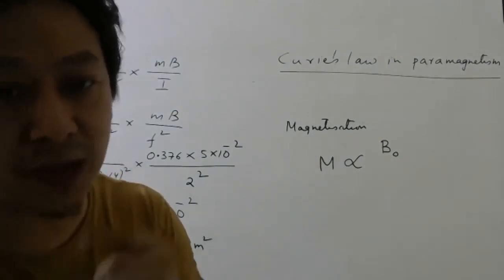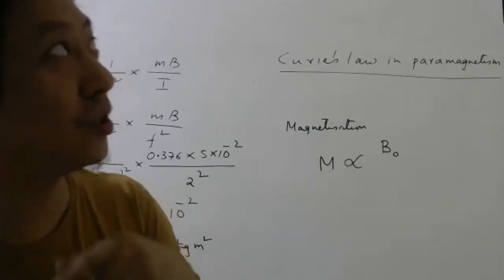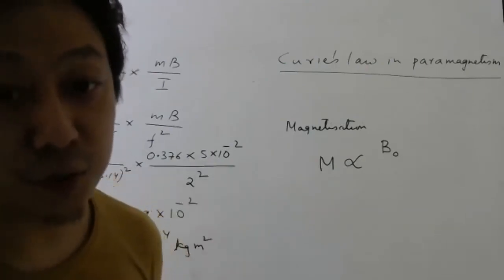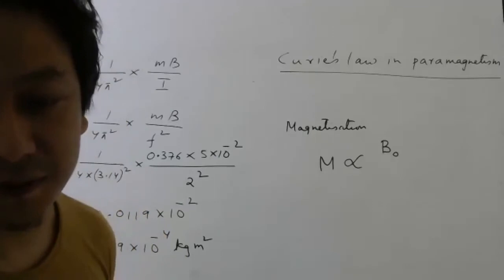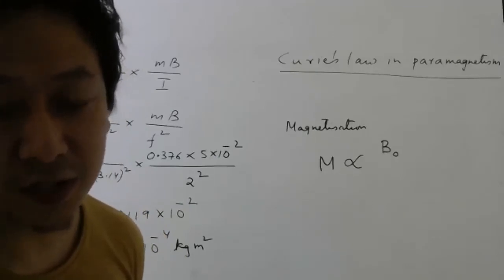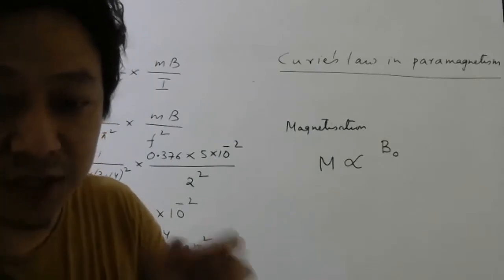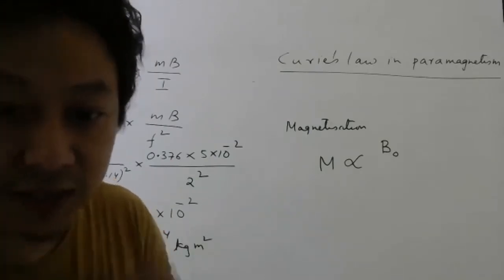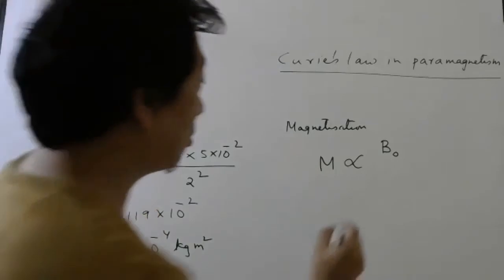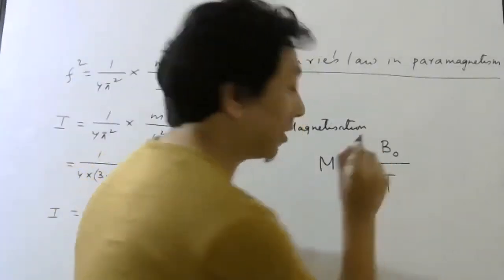Temperature, should it be directly proportional to temperature, or do you think it should be inversely proportional to temperature? What part does temperature play, do you think? Does it help in the alignment of the dipoles, or does it try to destroy the alignment? It tries to destroy the alignment. So it is inversely proportional to temperature.